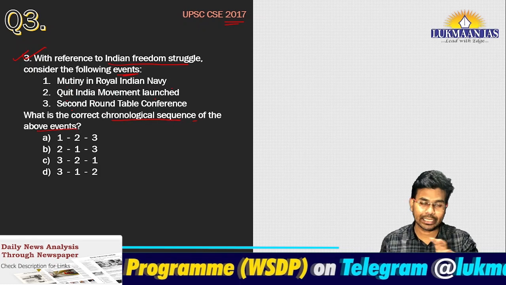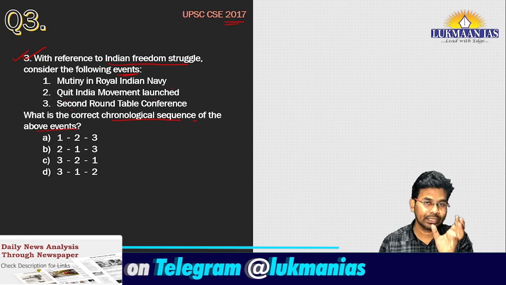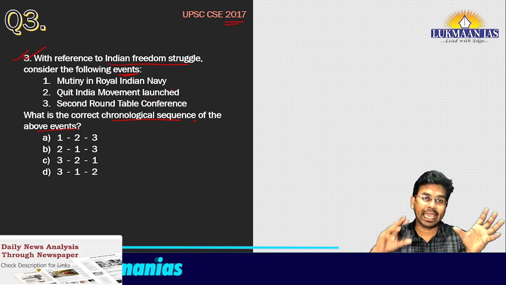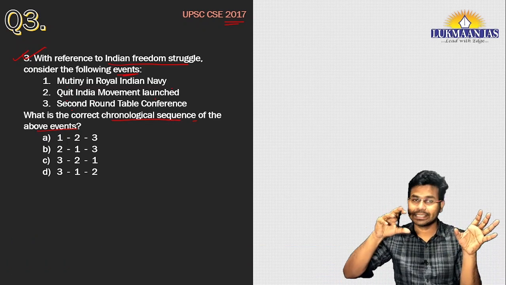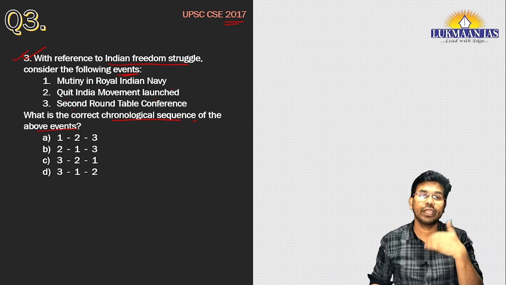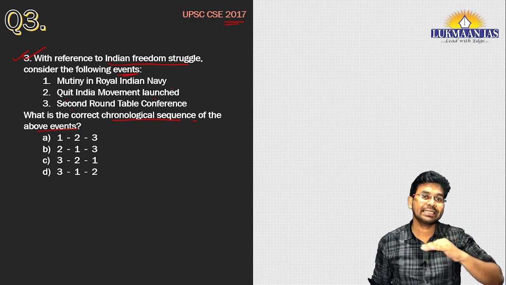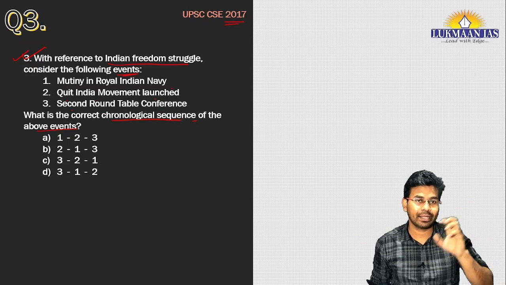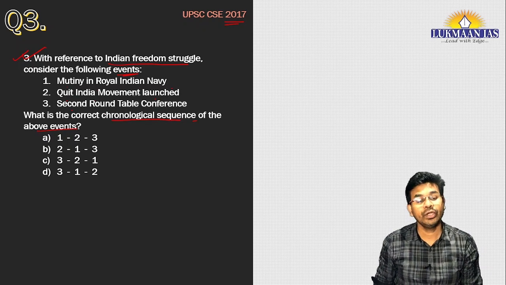Chronological sequence means we have to find out the event that happened first and the events that subsequently happened. So we have to identify the event that happened first in terms of time. The Second Round Table Conference happened from September 1931 to December 1931.